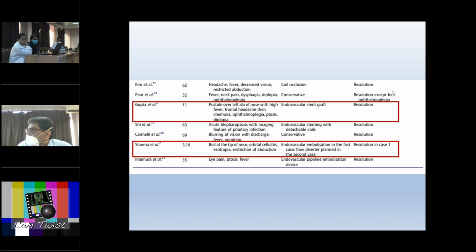As the presenter has said, intracavernous part of ICA mycotic aneurysms are a rare entity, and moreover they are rare in the children age group. They are more rare in the pediatric age group, and their management is also very tricky, because we have to first look for the cross flow. If there is a good cross flow, then only we can think of doing a destructive type of procedure like occluding the artery.